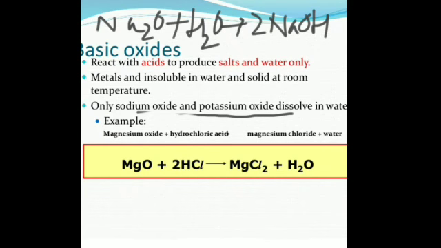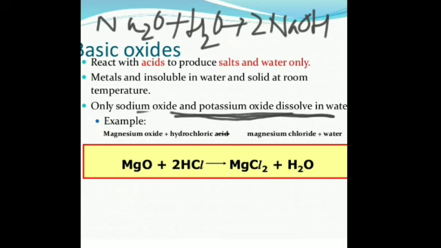If you have seen and understood the activity, we can say the bases that dissolve in water are called alkalis. Is that clear? For instance, potassium oxide and sodium oxide dissolve in water, so they are called alkalis. All alkalis are bases, but it is not necessary that all bases are alkalis, because, as I have told you earlier, many bases are not soluble in water. Potassium and sodium oxide dissolve in water, so these form the alkalis as well.